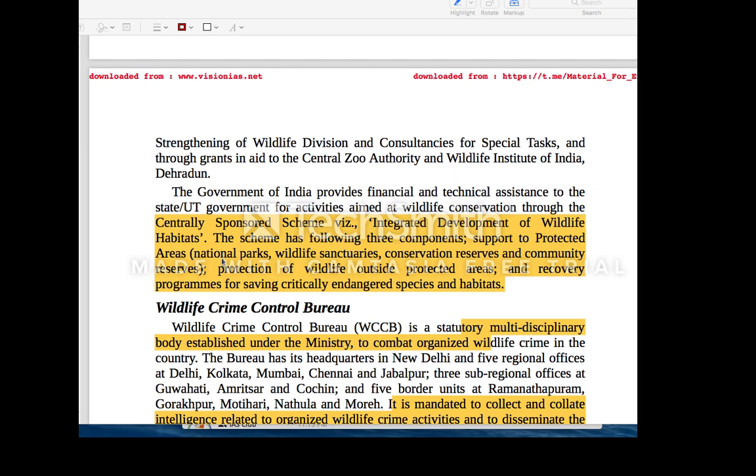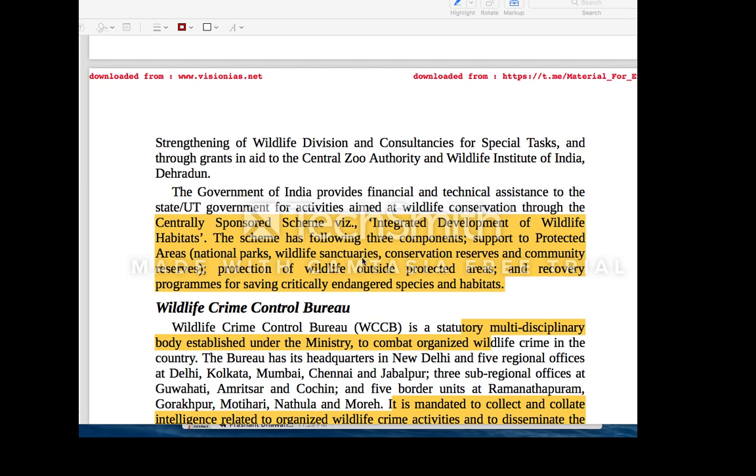You also see here national parks, wildlife sanctuaries, conservation reserves and community reserves. All these four things are recognized under the Wildlife Protection Act. Only these four things are recognized. Other protected areas are not recognized under your Wildlife Protection Act. Let's say tiger reserve, biosphere reserve, they do not come under your Wildlife Protection Act. The Wildlife Protection Act is a very important act, because it talks about various schedules, schedule 1, 2, 3, 4, 5, 6. Schedules 1 and 2 give very high protection. Schedule 5 talks about vermin. Schedule 6 covers the kind of plants which you cannot cultivate. It also talks about these four protected areas.